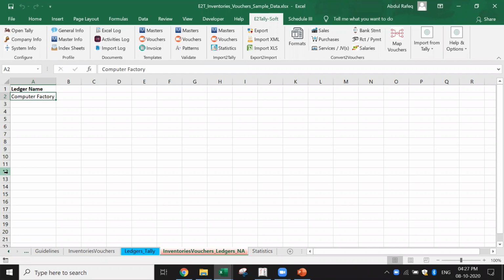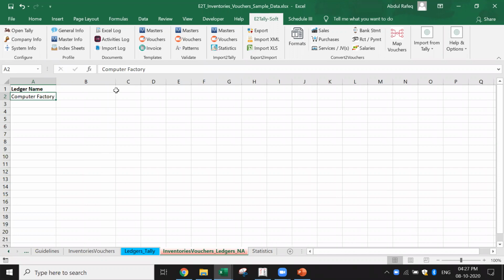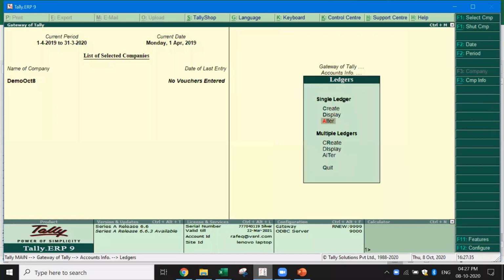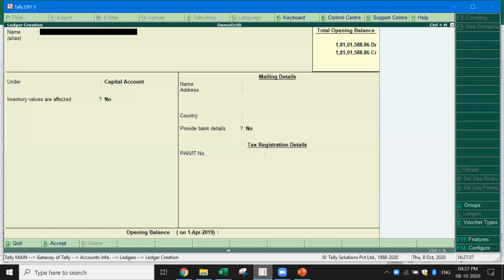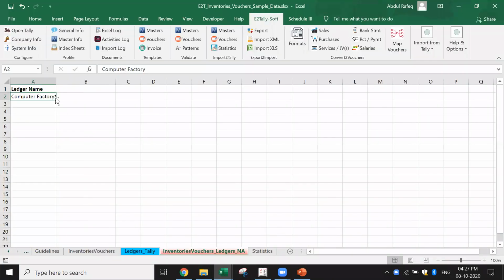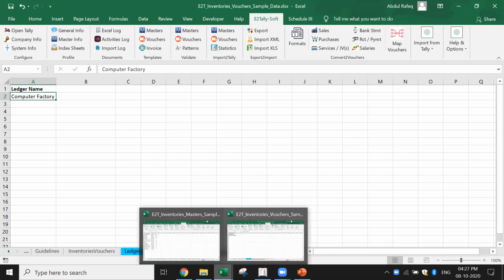Now you want to create this particular data. So what is the format in which I want this data? If I want to create a master, there are two ways I can create the masters. I can go to Tally and directly go and create the masters, say computer factory and create the master. No, I don't want to do that. I want to do this directly from here. Now in this case, I need to know for the ledgers to be imported what the template is in which the data has to be available.